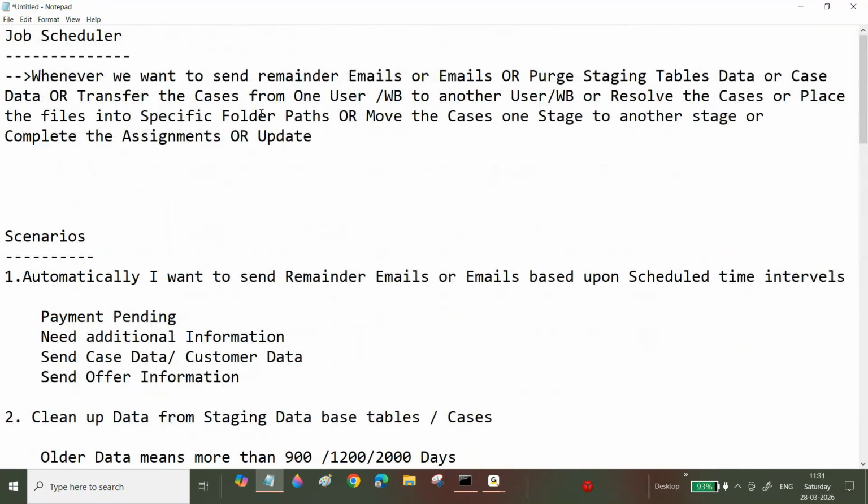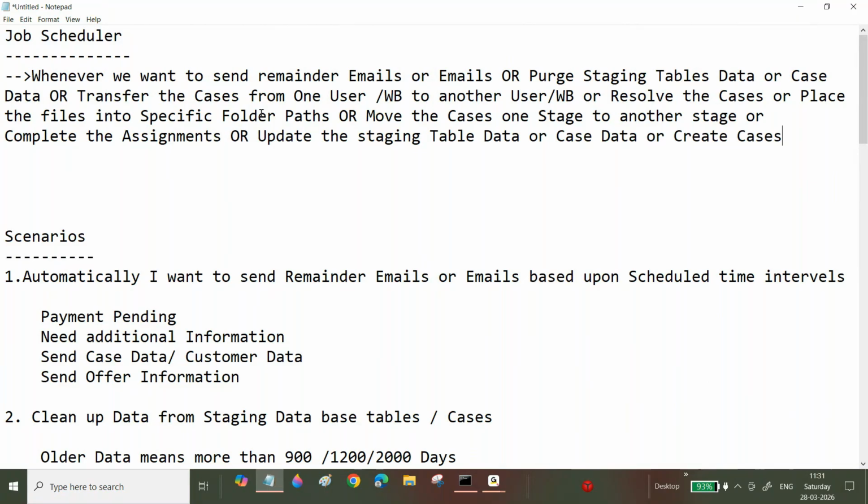Or update the staging table data or case data, or create cases. Not only updating and deleting, you can create cases also.